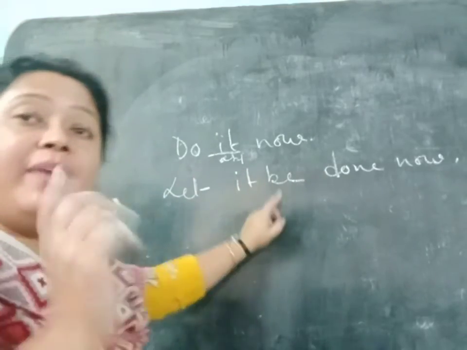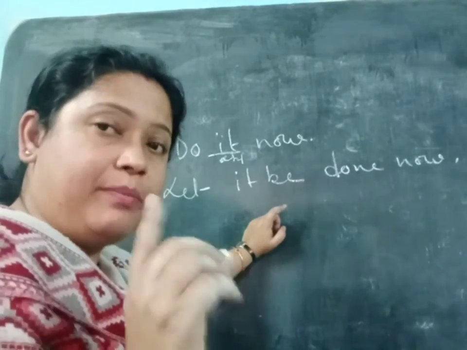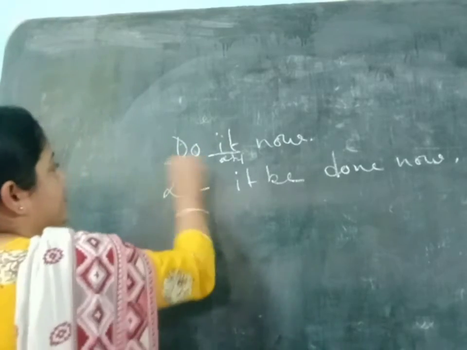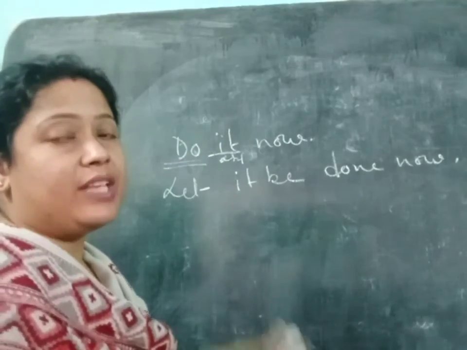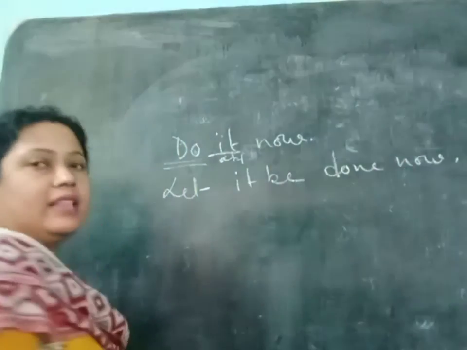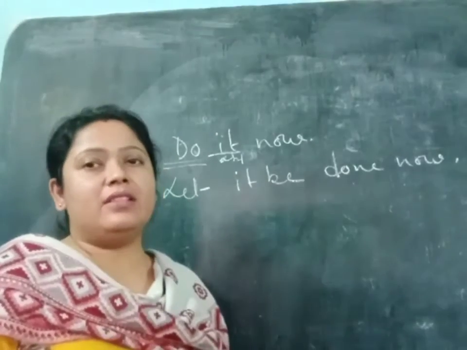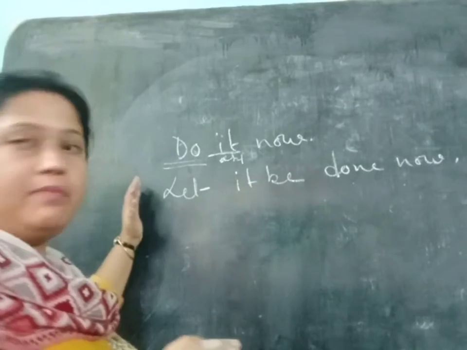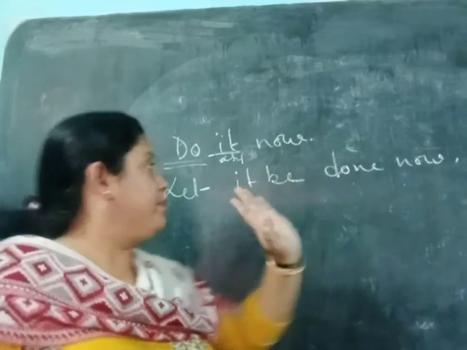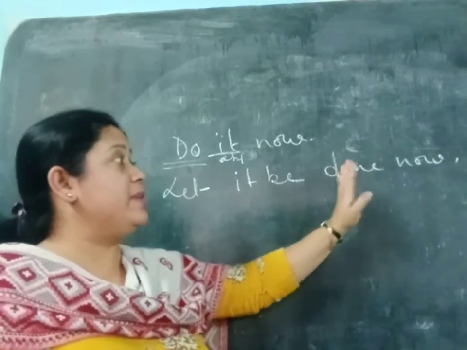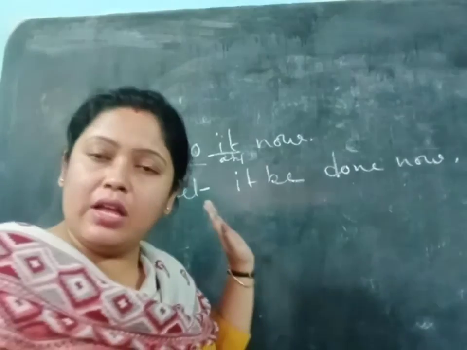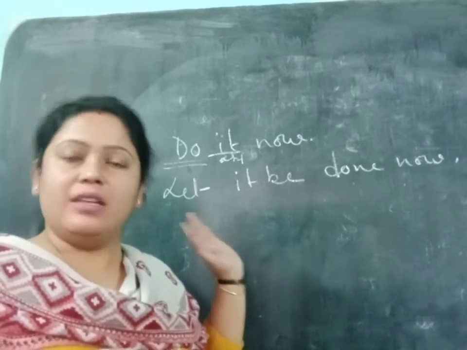So, let it, then be, this word should be there for writing the be verb. Okay. So, be. Then where is the verb here? The main verb is do. The third form of do is do, did, done. So done is the third form. Then now will become a noun. There is no necessity, no importance of a subject here because the subject is implied. We cannot see the subject here, so you should not write the object here. Let it be done now by you. But we should not write that, because there is no subject written, so we should not also write the subject here.